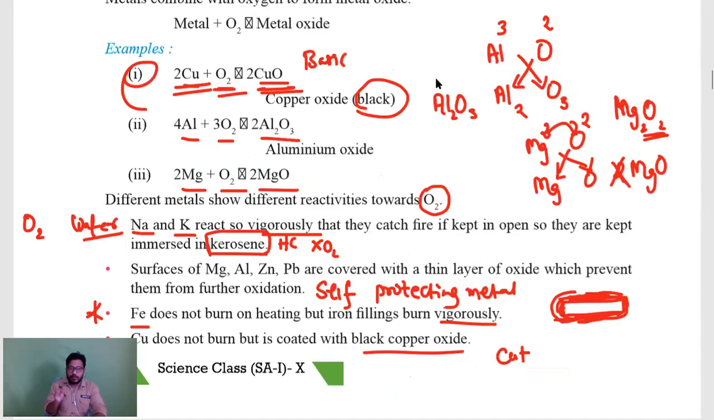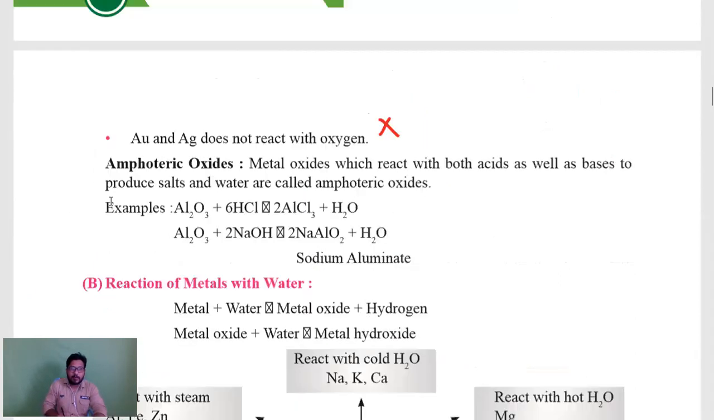But coming to a few metal oxides, which will show basic and at the same time acidic properties. Consider aluminum oxide. It will show basic property and at the same time acidic property. Because of that, we name that one as amphoteric oxides. If they ask you in the examination what is meant by amphoteric: metal oxides which react with both acids as well as bases.